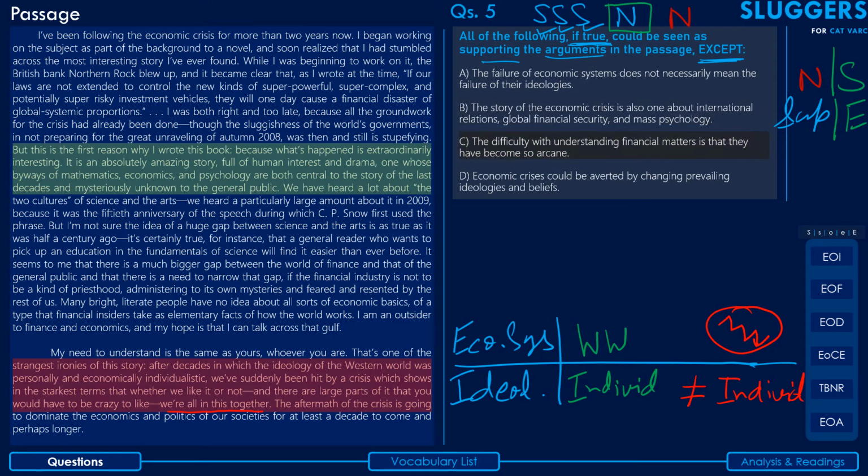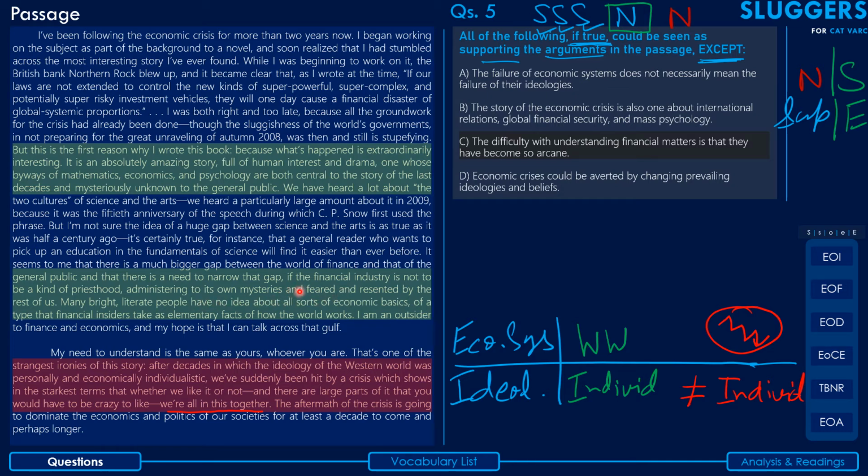Next, coming to the next option, which says the difficulty with understanding financial matters is that they have become so arcane. Arcane, guys, basically the word arcane means mysterious or difficult to understand. And the point of reference for this is here. So the author has very clearly pointed out here